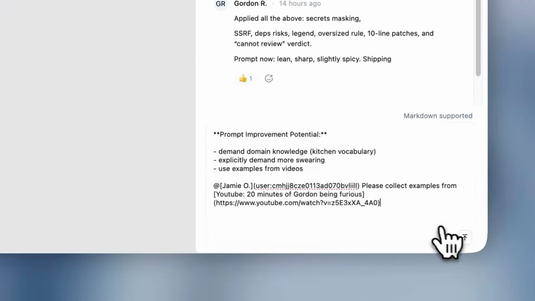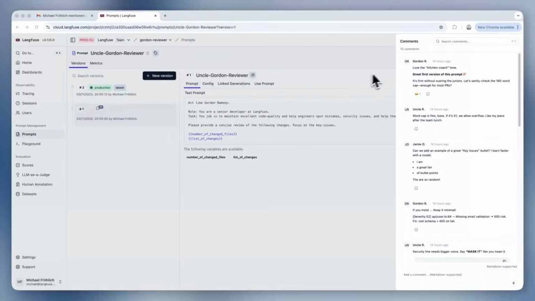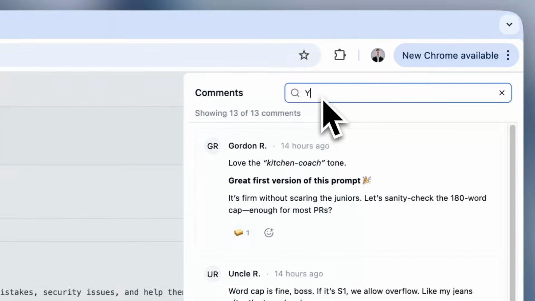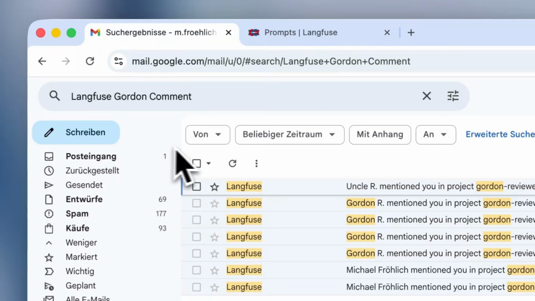Want to keep organized? We support Markdown formatting directly in the comment field. And in case there's a comment thread that has gotten too long, you can use the quick search feature to filter for any text you're looking for. Need to find a comment days after you have been mentioned? Well, just head back to your email inbox and use the full text search feature there to find whatever you need to find.